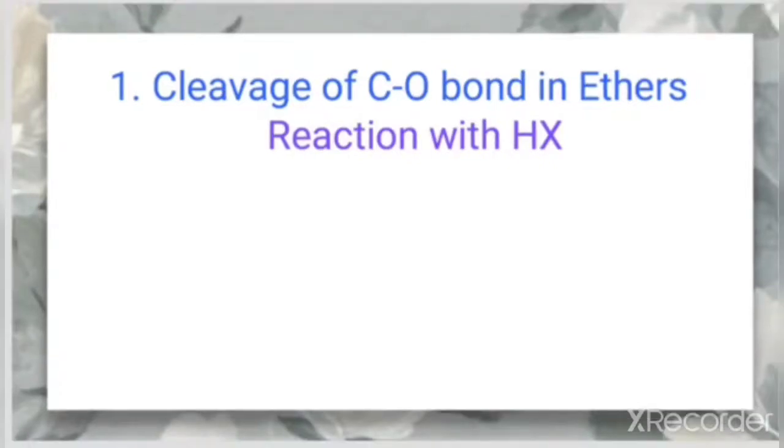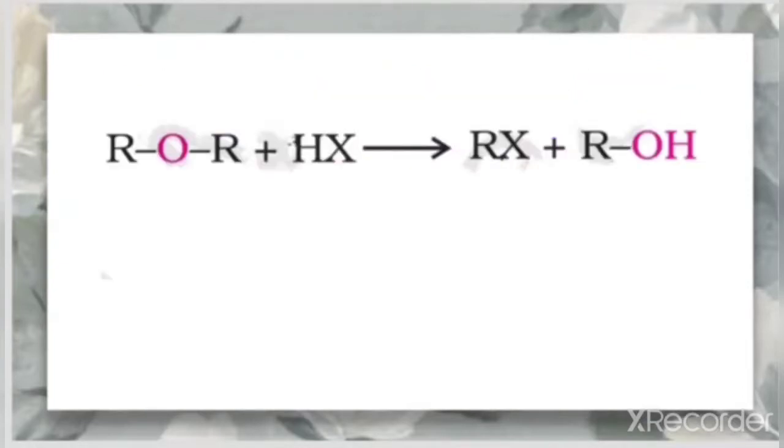Ethers are the least reactive of the functional groups. The cleavage of the C-O bond takes place under drastic conditions, with excess of hydrogen halide, that is HX. Let us look at the equation. ROR plus HX gives rise to RX plus ROH. Here the cleavage of the C-O bond takes place.